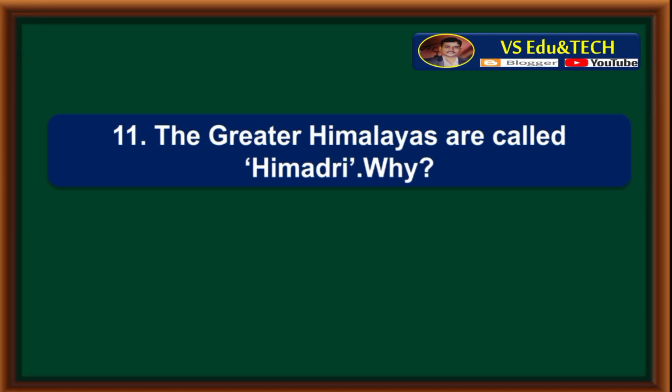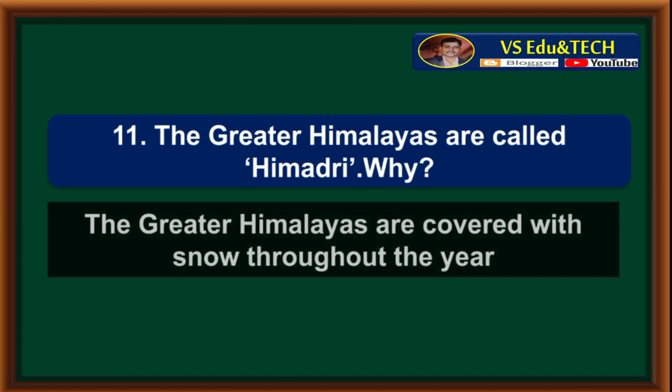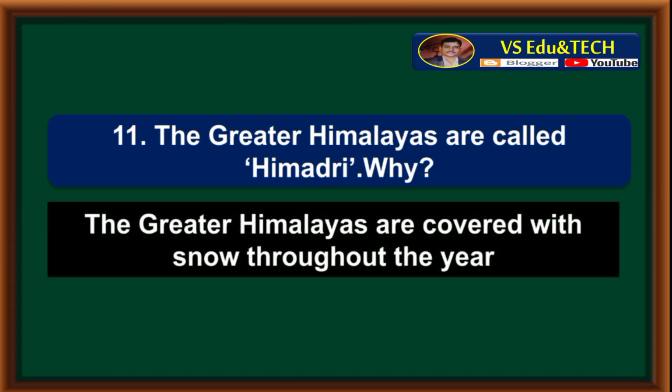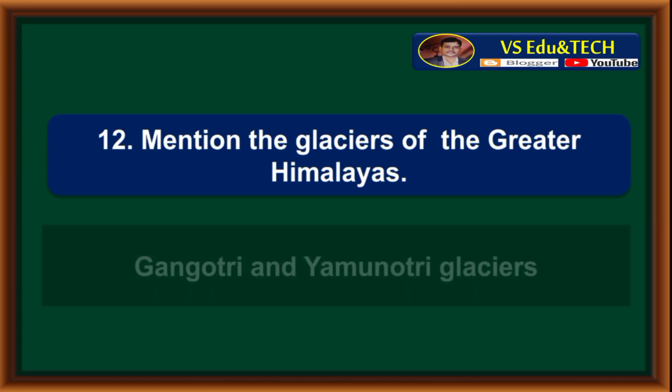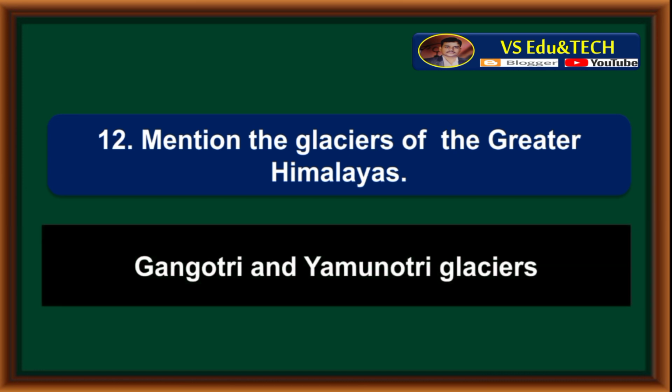The Greater Himalayas are called Himadri. Why? The Greater Himalayas are covered with snow throughout the year. That's why they are called Himadri. Mention the glaciers of the Greater Himalayas. Gangotri and Yamunotri glaciers.